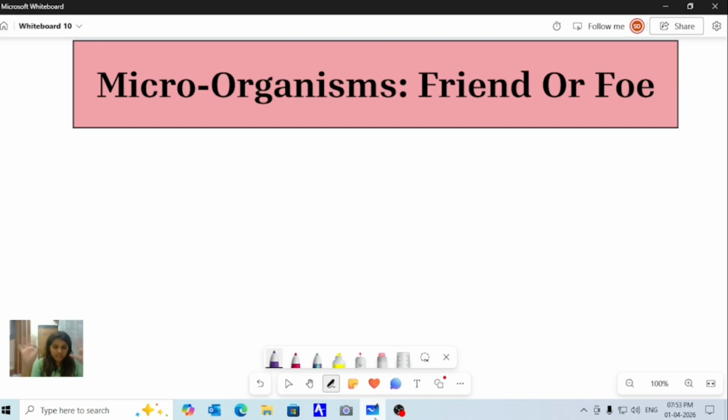Whatever you are having in your hands, like pencil, eraser, book, just keep it down. Now just observe your palms and tell me, can you see anything on your palms? No, I cannot see anything, and I think you might also not be able to see anything. But do you know that these palms which you are seeing have millions and billions of different types of microorganisms present? They are not visible with your eyes, but still they are present in your palms.